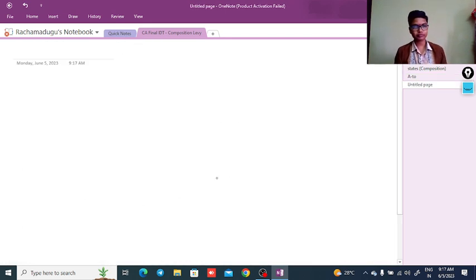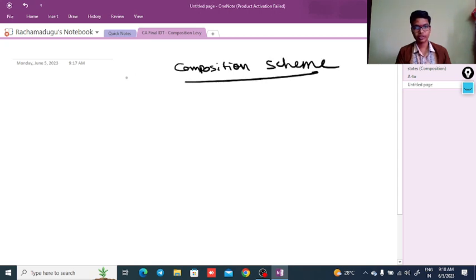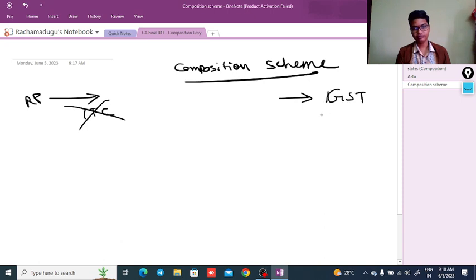Next, what are the important principles of the composition scheme? If a person opts for the composition scheme and takes inputs from a registered person, he is not eligible to take the ITC, and he does not have the right to collect the GST.